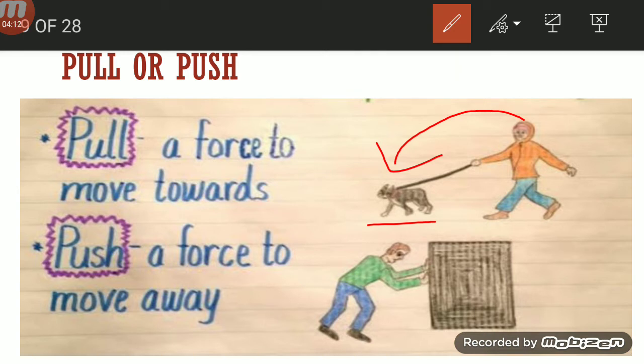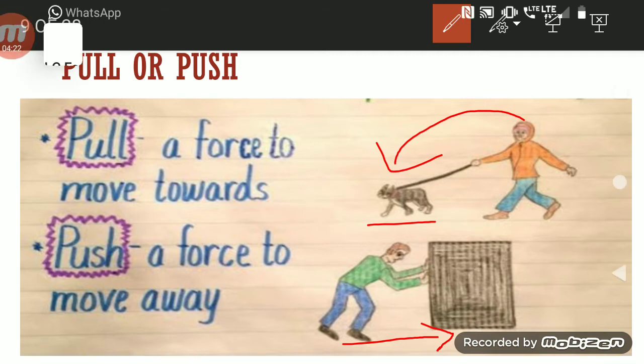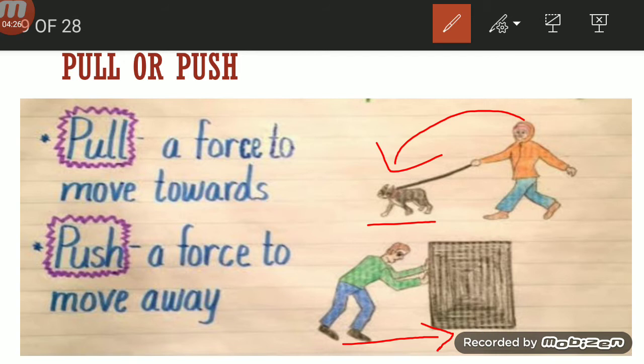Here the man is moving the desk away from him. So, pull is the force that moves the object towards the force. Push is a force that moves the object away from it. Pull means lagadam, push means throwedam.